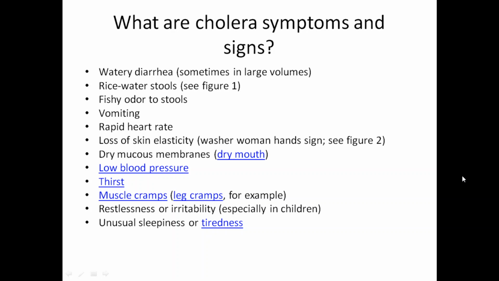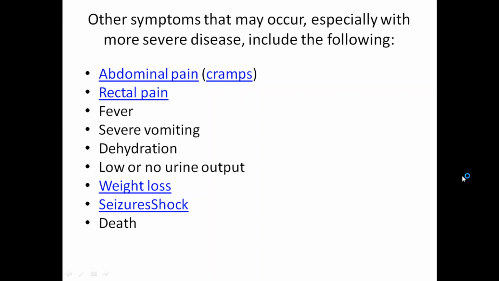Now we'll see the signs and symptoms of cholera. First is watery diarrhea. The patient will get watery diarrhea in large volume, like rice water. So rice water stool, then fishy odor to the stool, vomiting, rapid heart rate, loss of skin elasticity, washerwoman hands, dry mucous membrane, low blood pressure, thirst, then muscle cramps, leg cramps, restlessness, irritability, and the patient will get sleepiness and tiredness.